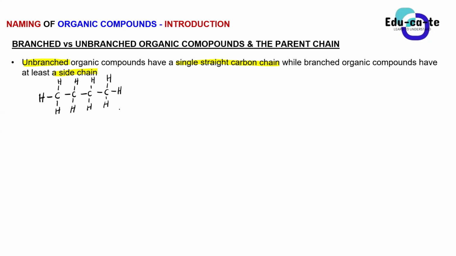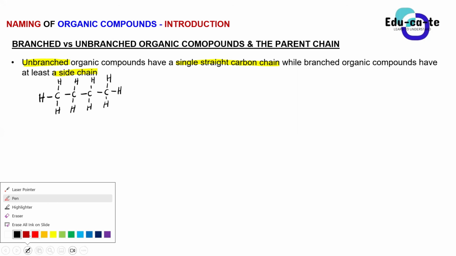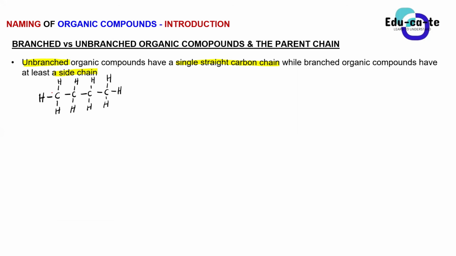All right, this is an example, and this is an alkane that is known as butane. So basically, we say that this compound is unbranched. Why do we even say that it is unbranched? It is because it has got one line of carbons, or a single series of carbons that are following each other. It's like we have got a line of carbons that are following each other, just one line of carbons that are following each other.